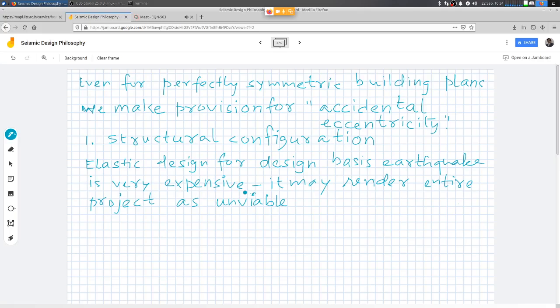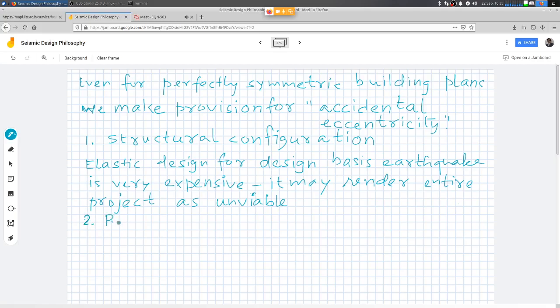Considering that earthquakes are very uncertain, it may very well happen that the design basis earthquake that we are using to calculate the design force may not even happen even once during the design life of the structure. On the other hand, it may happen 3 or 4 times during the design life of the structure, right? So how do you solve this problem? This is a very knotty problem. How to find a workable solution? So the workable solution is that